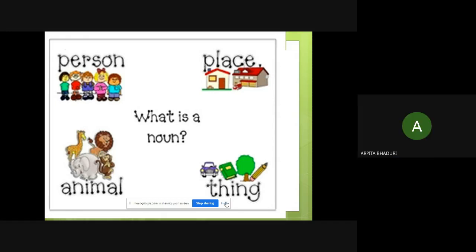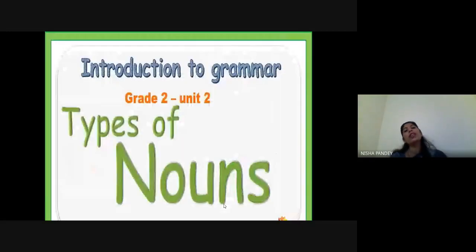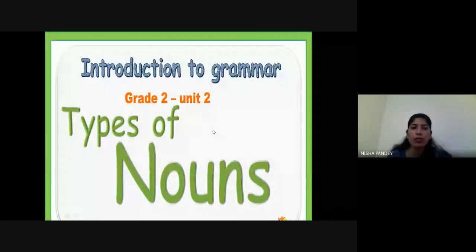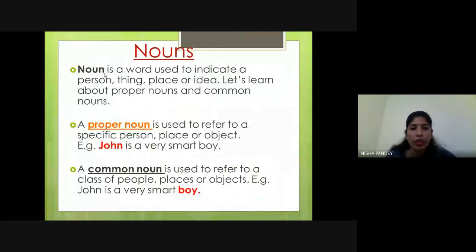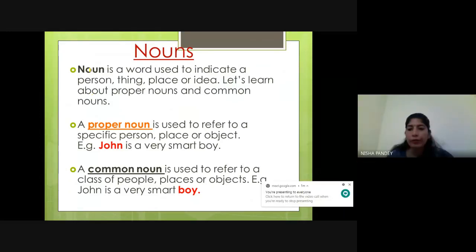All right. So this we already discussed in class 1 and in class 2 also, right? So today we'll see what are different types of nouns. First, noun is a word used to indicate a person, thing, place, or idea.